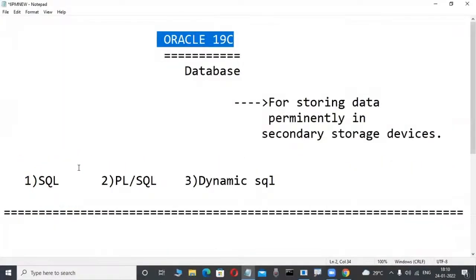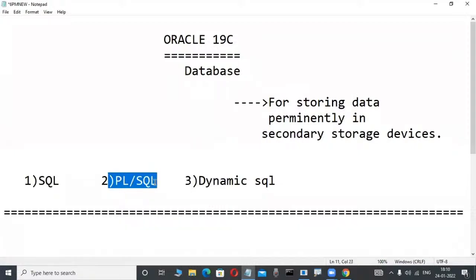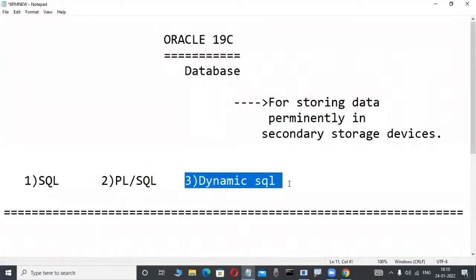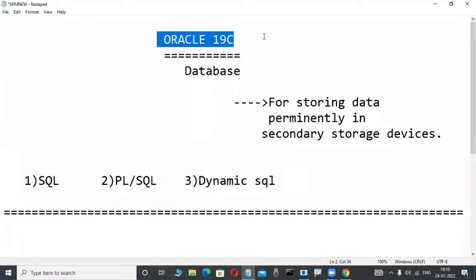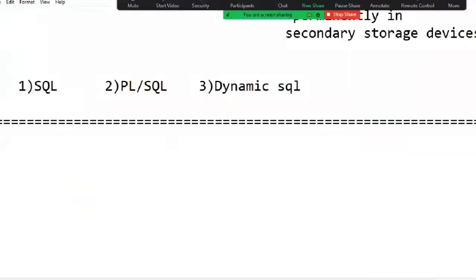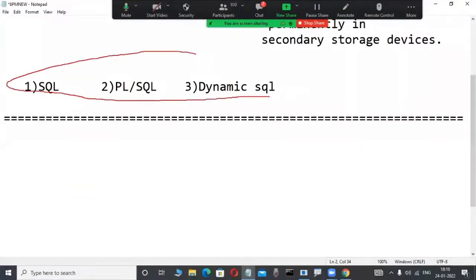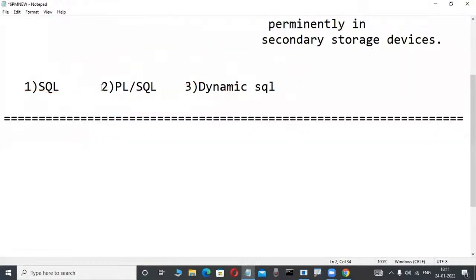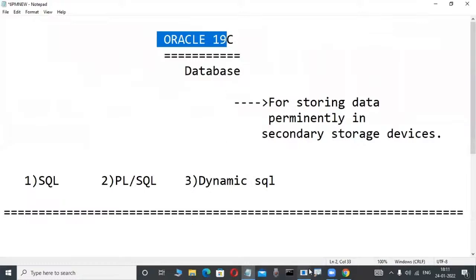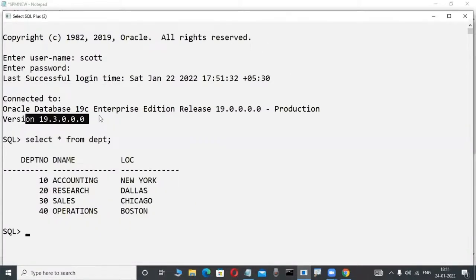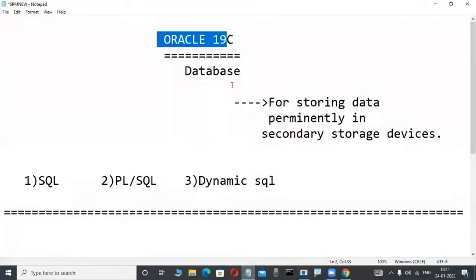But to operate the Oracle product, not only the SQL language, there are three languages. One is SQL, another is PLSQL, procedural language extension for SQL, and another is dynamic SQL. Anybody learning an Oracle course anywhere in the world learns about these three languages: what is SQL, what is PLSQL, what is dynamic SQL. These are big concepts. Through these languages we operate these products. Up to this I told in previous classes.